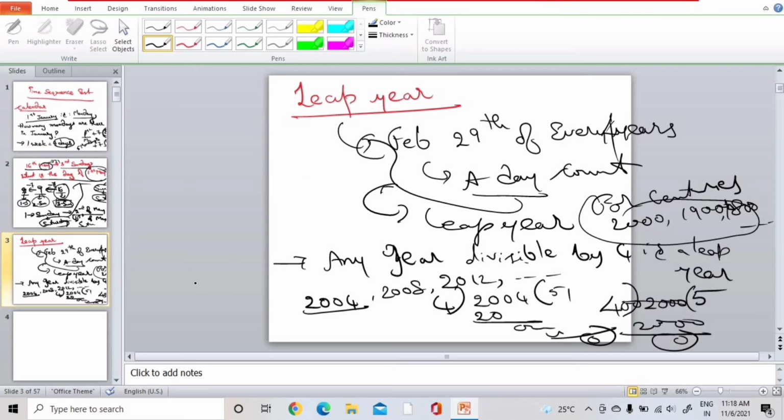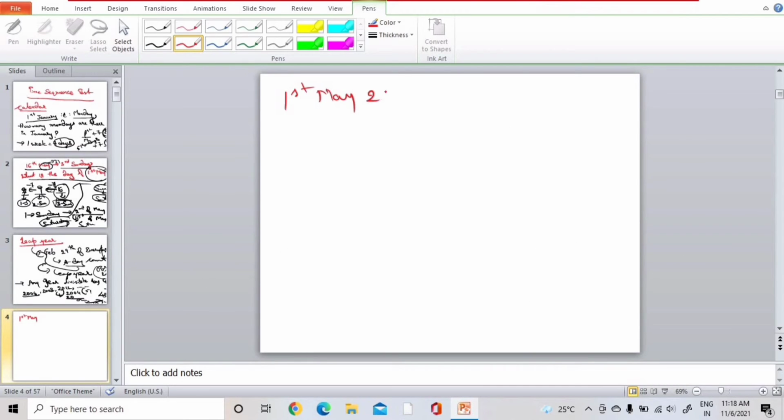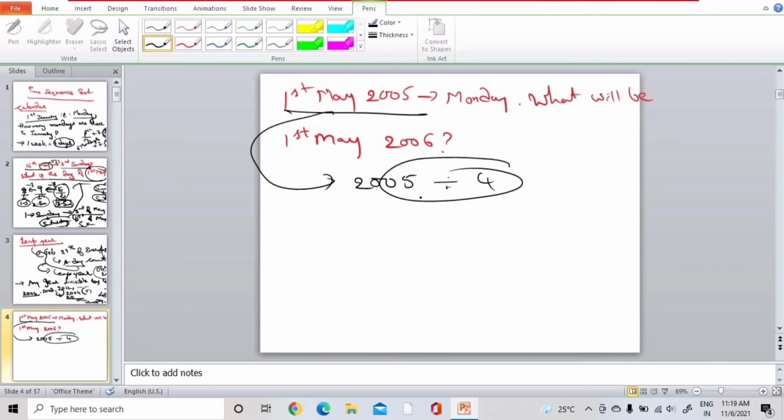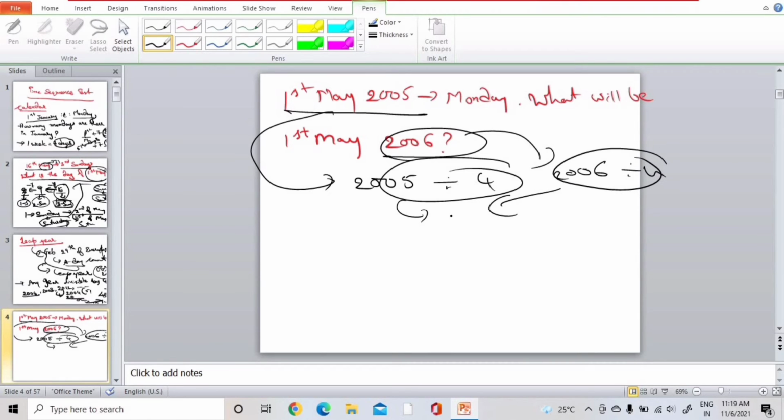Now we will see questions based on leap year. 1st May of 2005 is Monday. What will be 1st May of 2006? Firstly, they have mentioned 2005. Is 2005 divisible by 4? No. 2005 is not divisible by 4, so it is not a leap year. Whereas 2006, obviously 2006 is also not divisible by 4. So it is not a leap year.